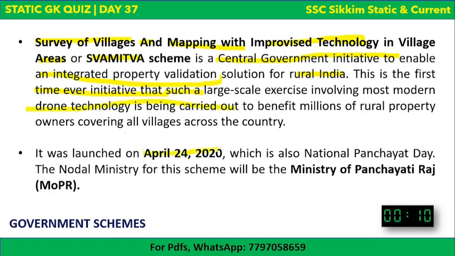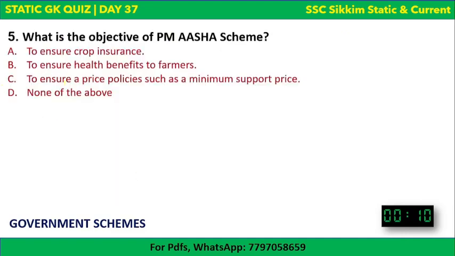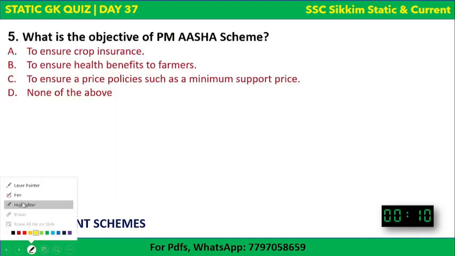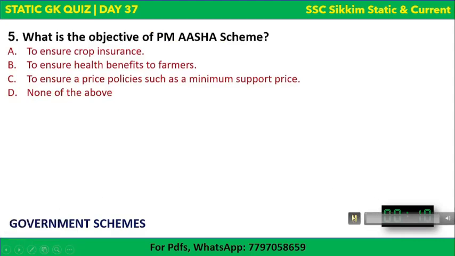When was it launched? It was launched on April 24, 2020. So AMRUT was launched in 2015, Ujala was launched in 2015, Agnipath was implemented in September 2022, whereas SVAMITVA was launched in 2020. The nodal ministry which looks after this is the Ministry of Panchayati Raj, which was the answer to this question. Next question. What is the objective of the PM AASHA scheme? PM AASHA scheme, your time begins now.